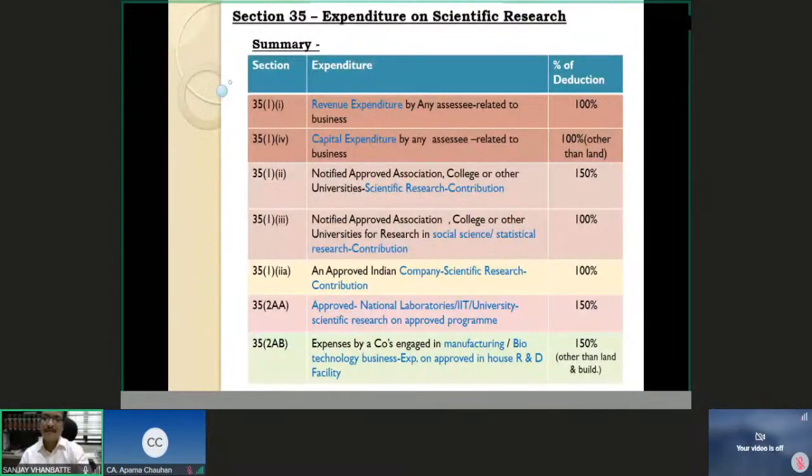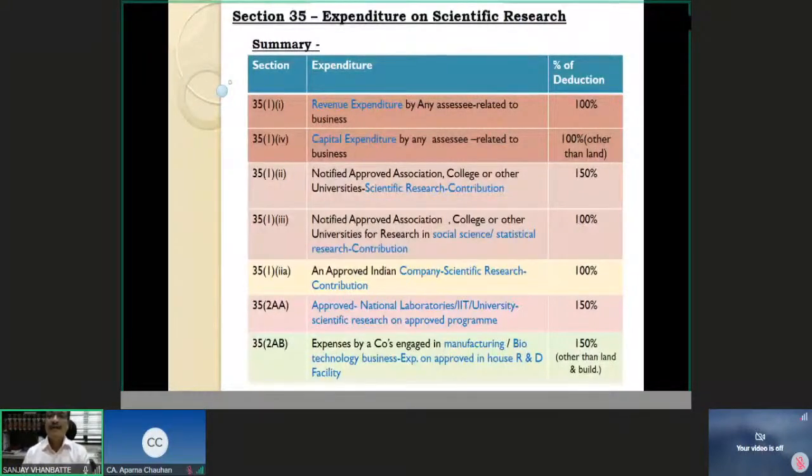And from that perspective, I have tried to make an attempt to simplify for you to remember the types of deductions that are available, and you should be able to distinguish between 100% and 150%. That's why the rows of the tables are colored separately.